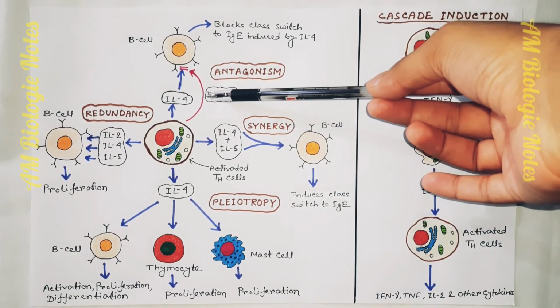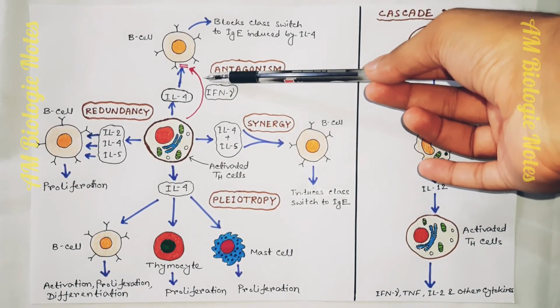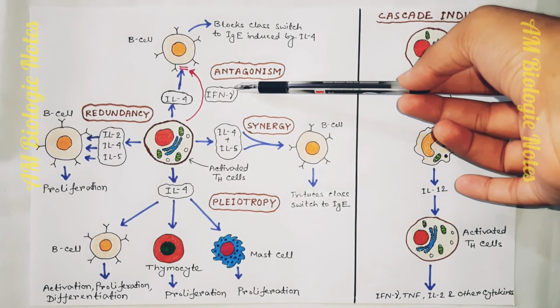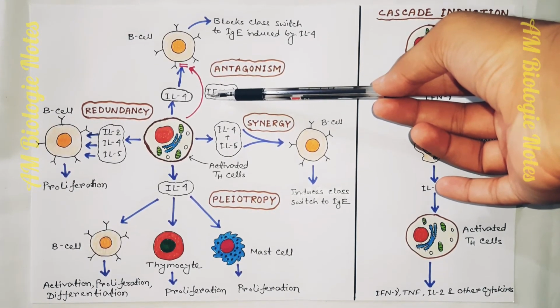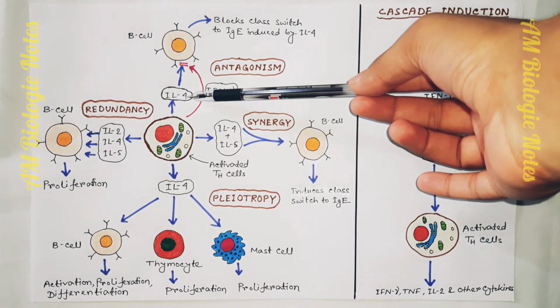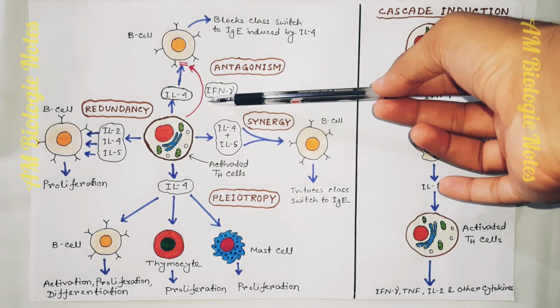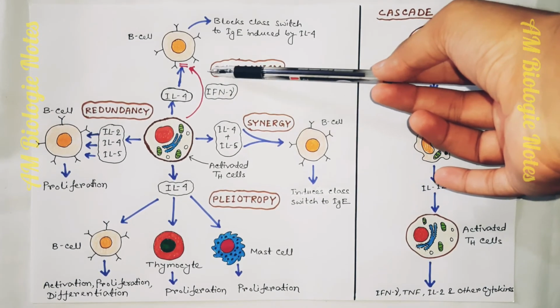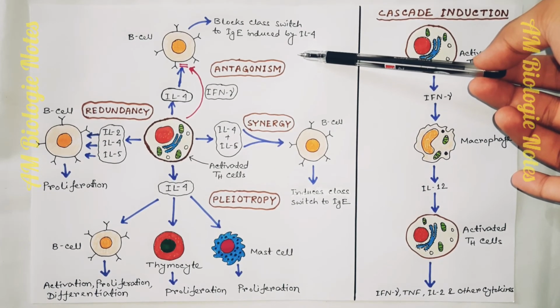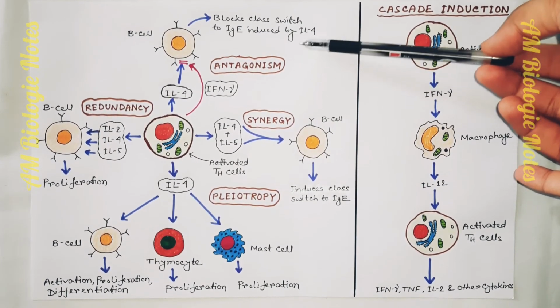In some cases, cytokines exhibit antagonism. That is, the effects of one cytokine inhibit or offset the effects of another cytokine. For example, IFN gamma blocks the activity of IL-4 and ultimately blocks class switch to IgE induced by IL-4.